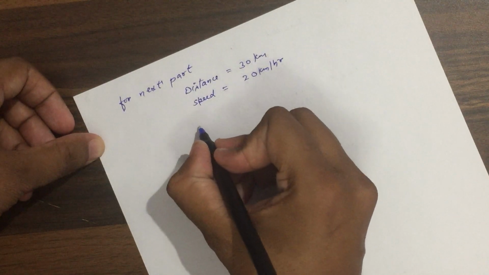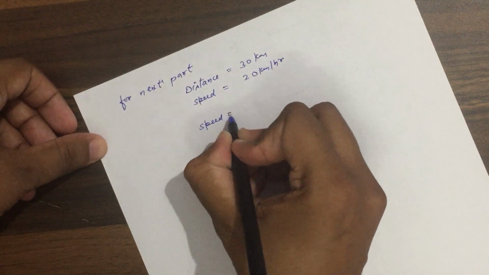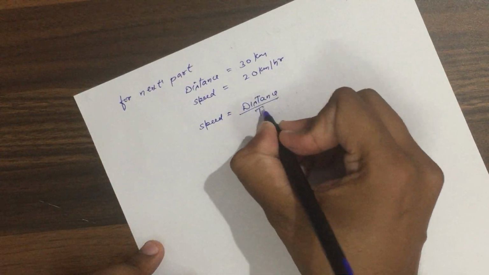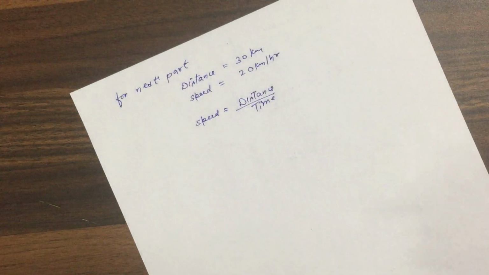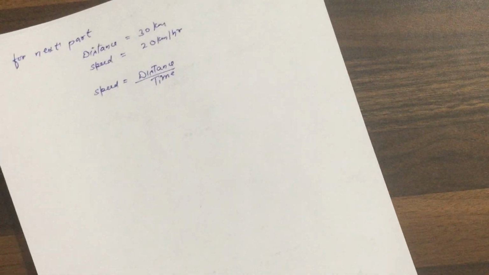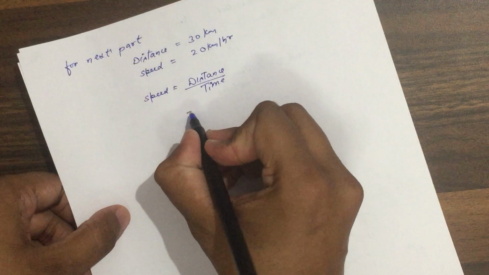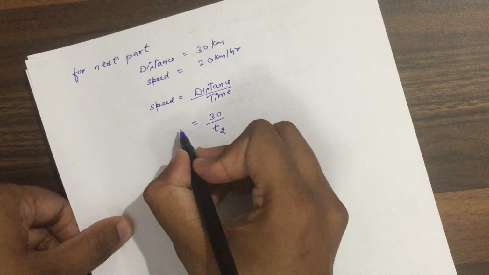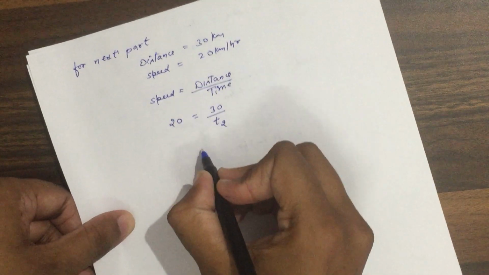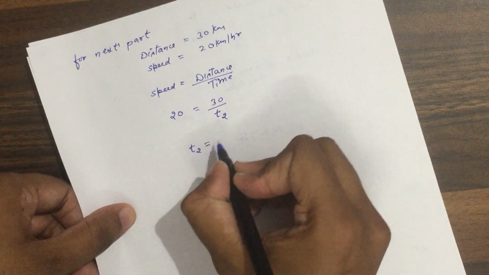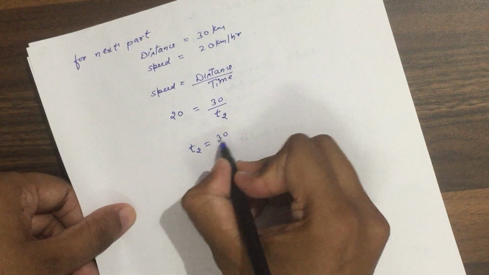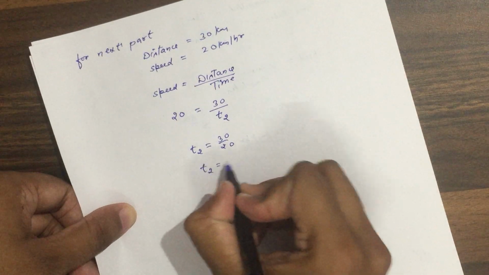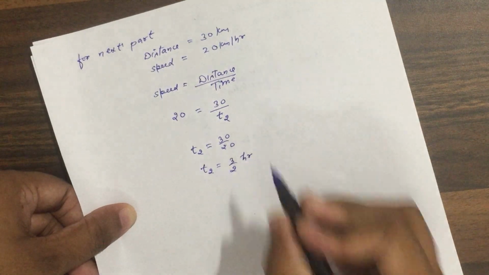So we know that speed equals distance upon time. The distance is given to you, it is 30. Let us take the time during this path as t2, and speed is given to you as 20. So this will give you t2 equal to 30 upon 20, or we can say t2 will be 3 upon 2. So it will be in hours.